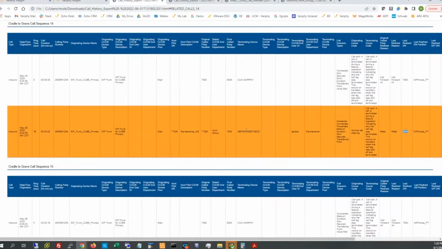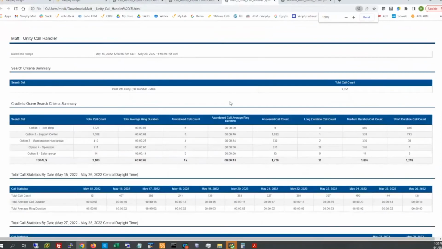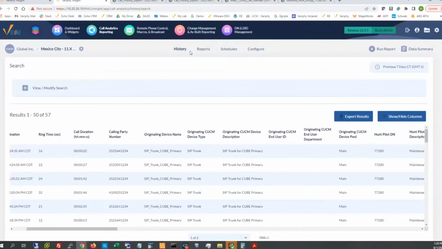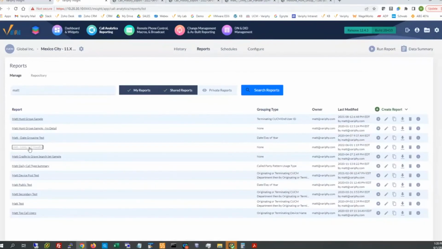Now, to save everyone's eyes from watching me walk through and build out a whole report, I have this pre-made for us to take a quick look at, and I'll zoom in for your eyes real briefly. So, calls into my main initial search set, and we'll pull up the report config in a second to compare. It's calls into my Unity call handler. I picked on, so maybe let's do it right now so everyone can drive along with me here, calling it Matt Unity call handler.